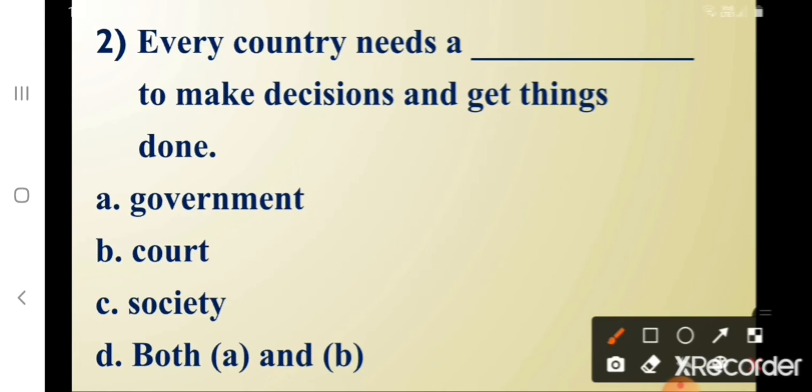Second one, every country needs a dash to make decisions and get things done. A. Government, B. Court, C. Society, D. Both A and B. What's the correct answer? Yes, A. Government. Every country needs a government to make decisions and get things done.